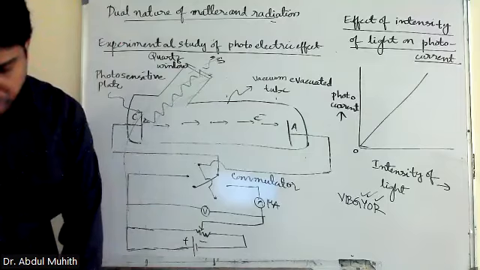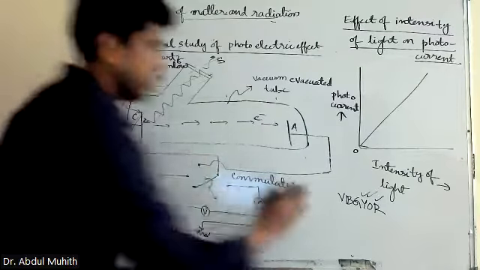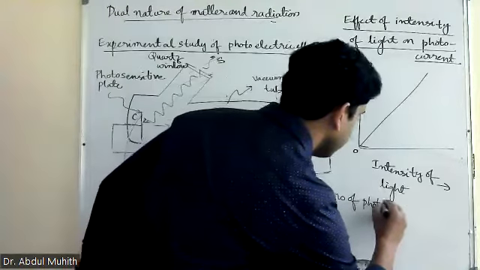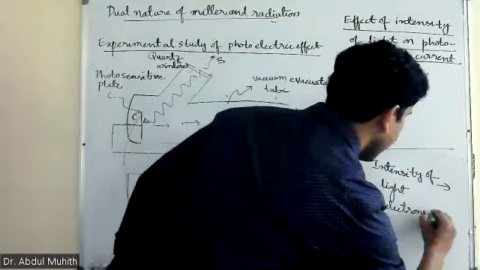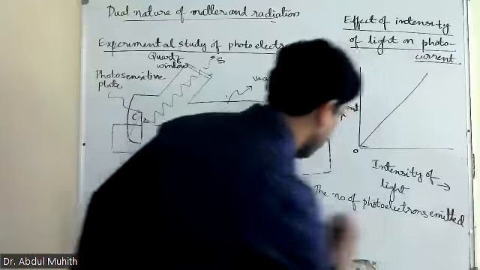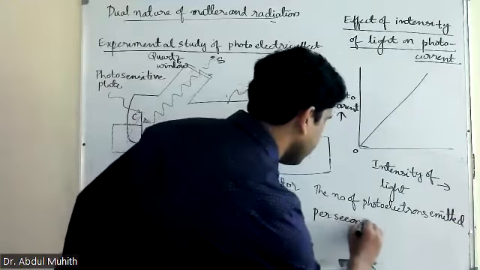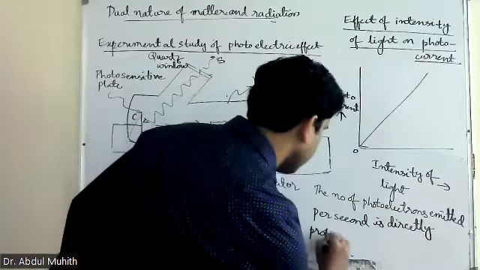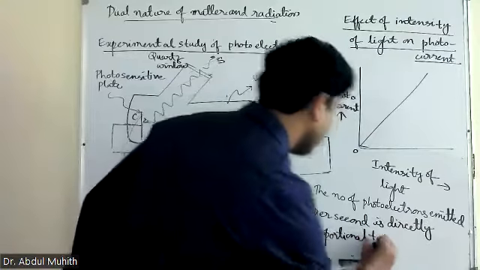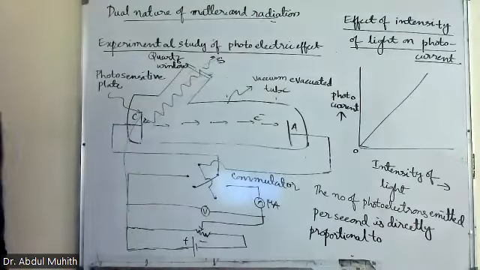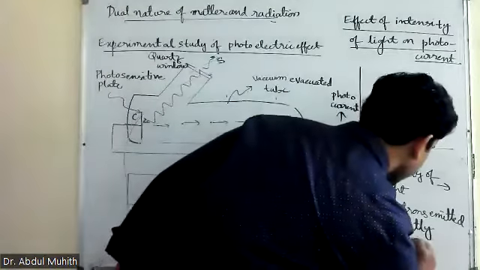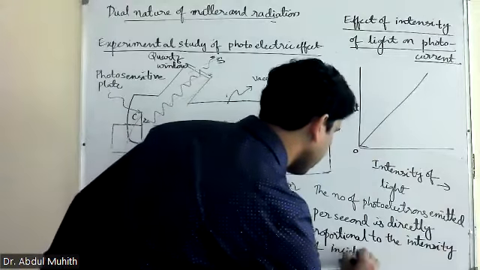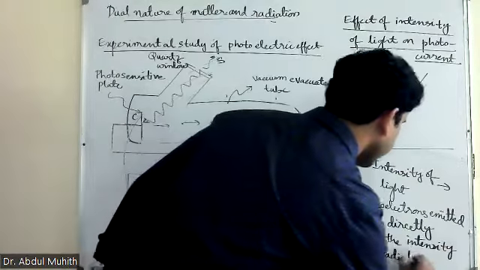So I'll write it here. The number of photoelectrons emitted per second is directly proportional to the intensity of incident radiation.